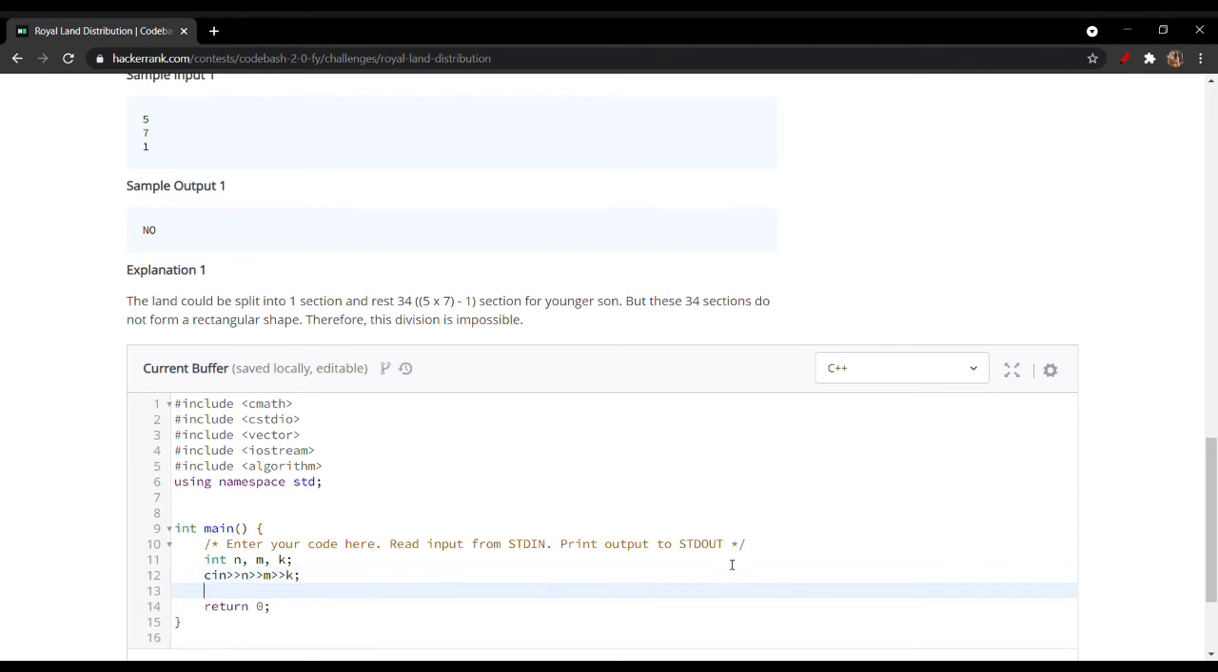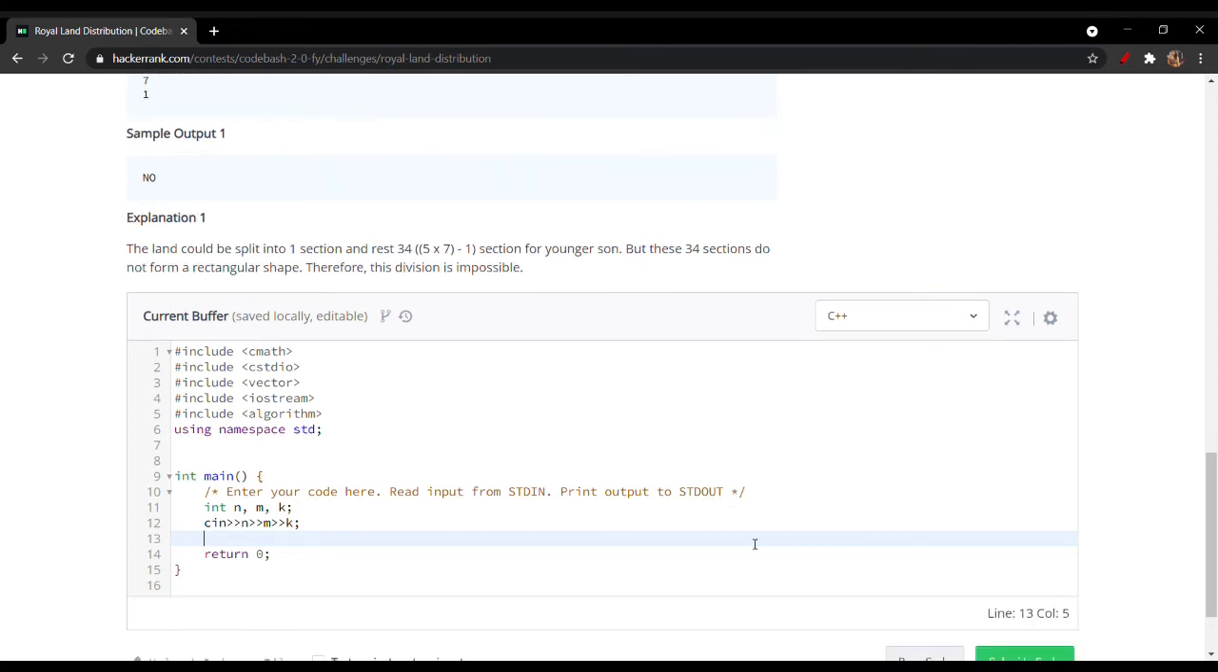So from the previous examples, we understood that if the number of sections is divisible by either the number of sections along the length or the number of sections along the breadth, then we can divide the sections into two rectangular pieces. We also need to check the condition that k should be less than n cross m. That is, k should be less than or equal to the total number of sections which are present in the land.